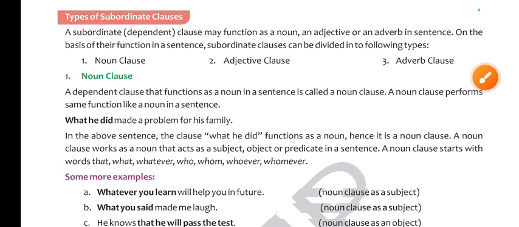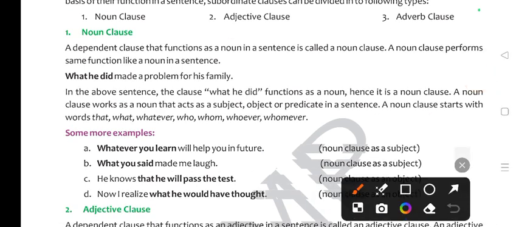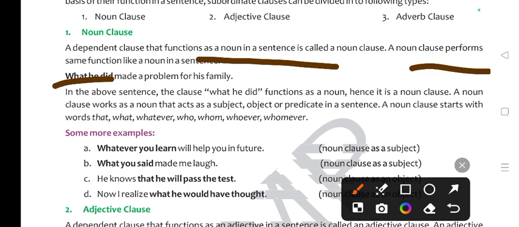Let's understand types of subordinate clause. So subordinate clause is of three types: noun clause, adjective clause, and adverb clause. What is noun clause? A dependent clause that functions as a noun in a sentence is called noun clause. A noun clause performs the same function as a noun. For example, what he did made a problem for his family. So what he did functions as a noun here. Okay, what he did made a problem for his family, it's a noun clause.